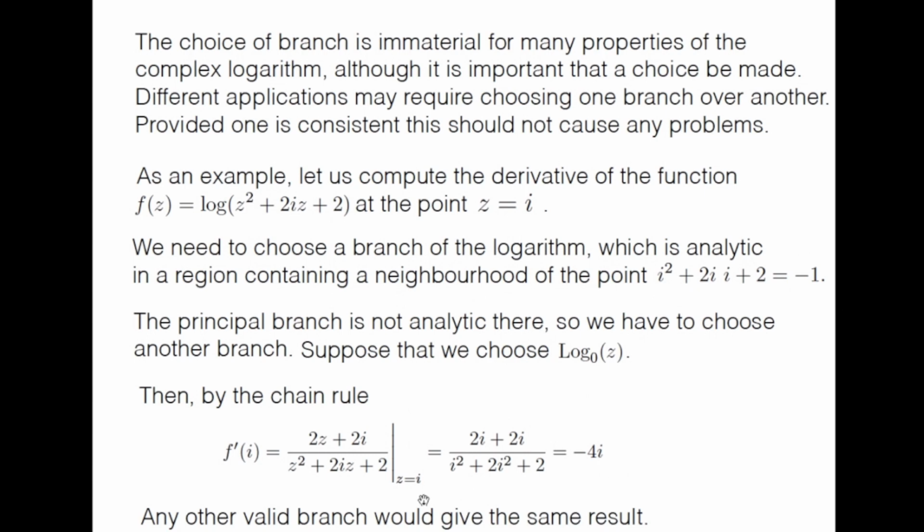Any other valid branch, of course not the principal branch, because the principal branch is not analytic at this point, would give the same result. So this is the essence: you cannot arbitrarily just take the derivative using the chain rule. You have to declare which branch you choose, because depending on your point, you have to choose a branch so that the function is analytic in the neighborhood of that point. So this was essentially the idea.